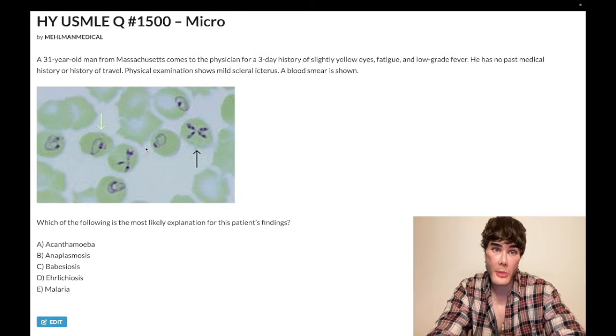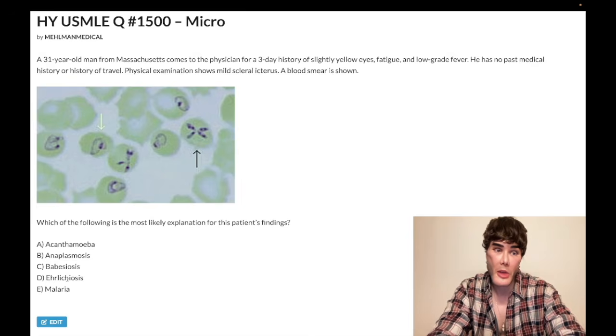And malaria is not spread by the Ixodes tick, is it? It's spread by the Anopheles mosquito. Now, Massachusetts, this is a USMLE thing, when they say Connecticut, Massachusetts, Rhode Island, and they start naming specific states, especially in the Northeast, they're looking at tick disorders, okay? So, babesiosis, it's a malaria-like hemolytic condition in a patient who has not left the United States, spread by Ixodes tick, as we talked about, ring forms, Maltese cross. Let's just look at the other ones now.